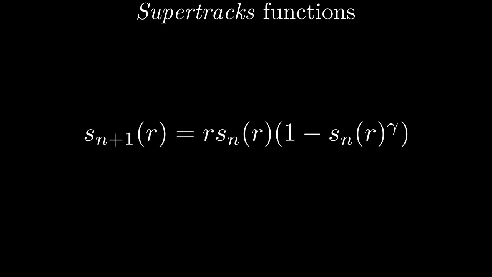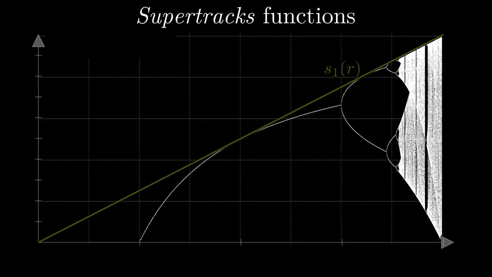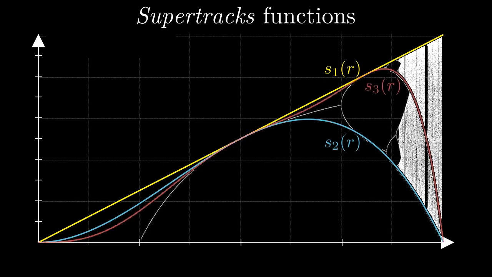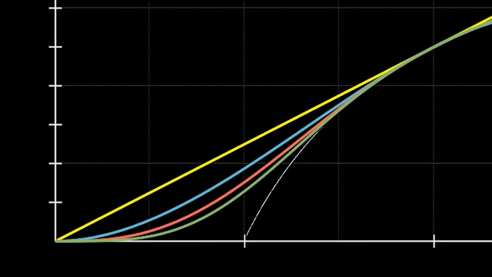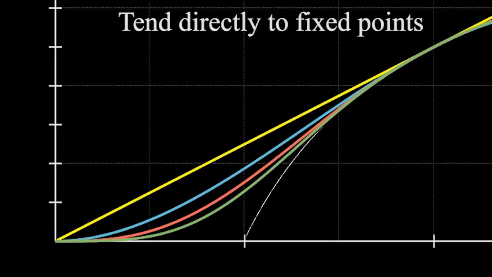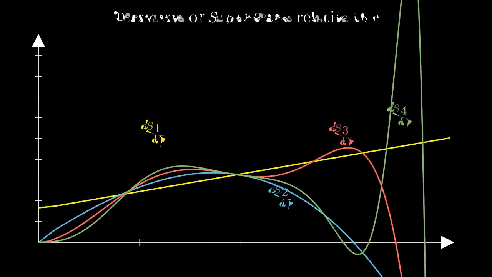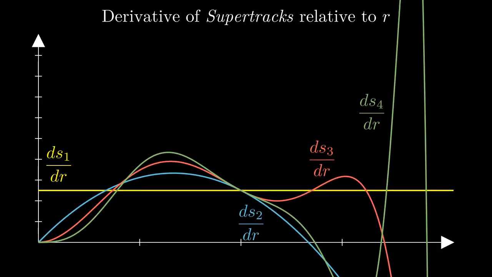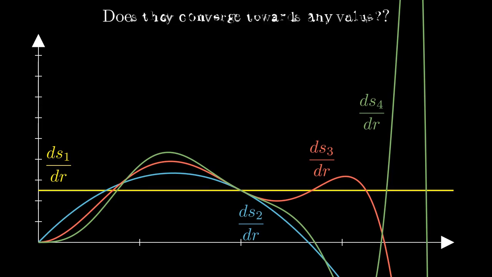So each Sn is a continuous function of R, and as can be seen in figure 2, the Supertracks functions bound the bifurcation diagram and highlight darker curves in the chaotic region. But what is important for our study is that they tend to the fixed point directly, without any transient effects, and they are continuous and differentiable, even in higher orders. So the derivative of the bifurcation diagram at the bifurcation point relative to the parameter can be studied. Does this derivative diverge? Does it converge towards any value?